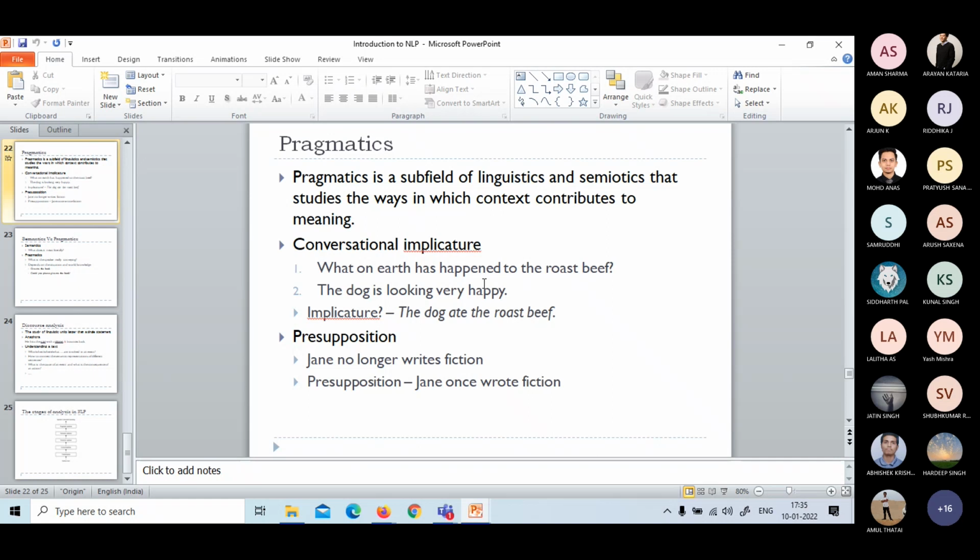The implication is the dog might have eaten the roast beef, because no one else is there in this room or in this environment, right? So that is the conversational implicature. We are not at all saying the literal meaning or what we try to say, but we say something else. But the meaning could be understood by the people who are in that environment. Yes, sir, got it. That is conversational implicature.